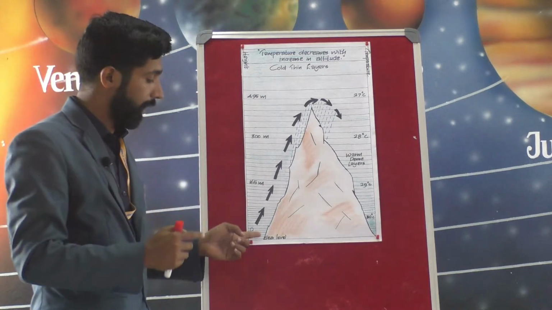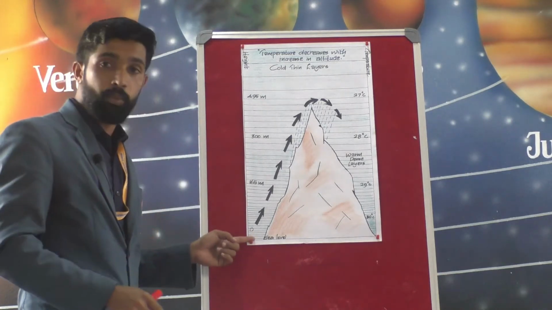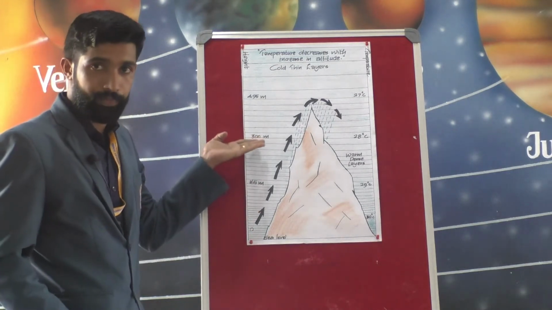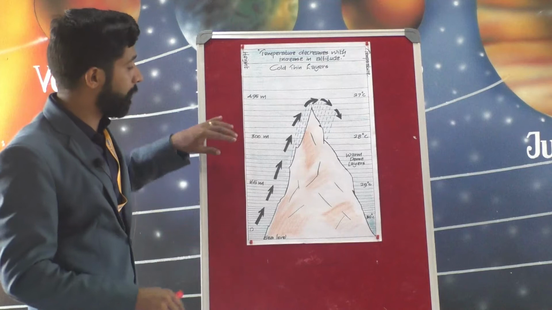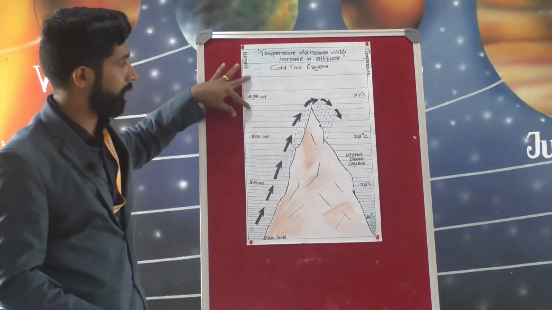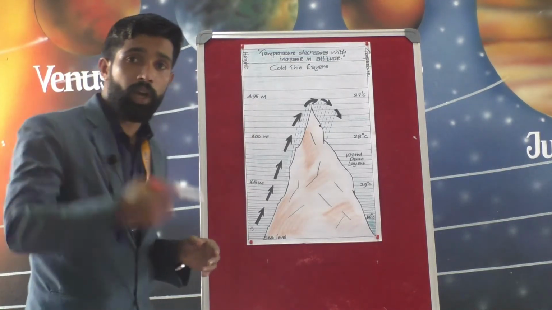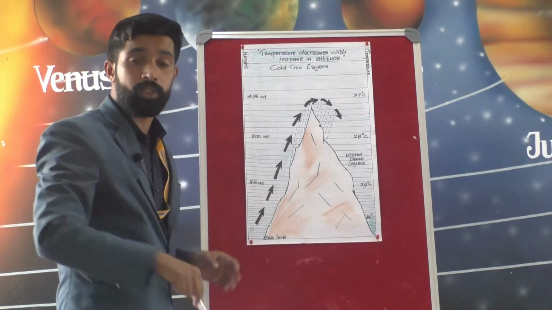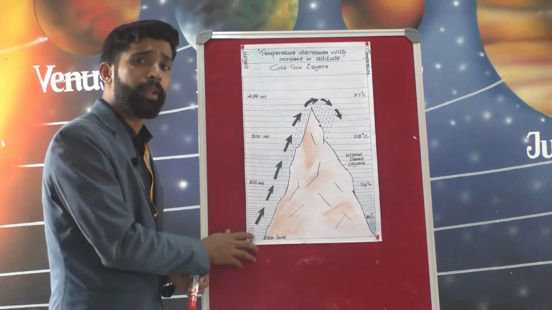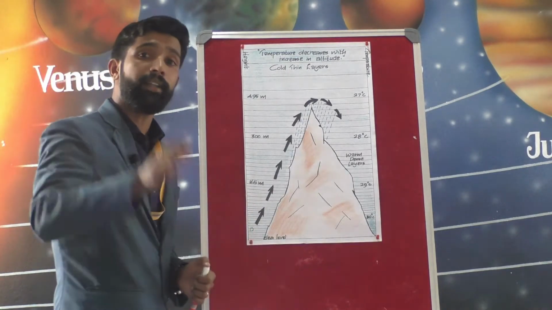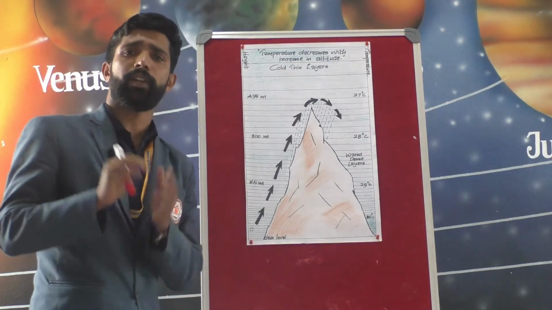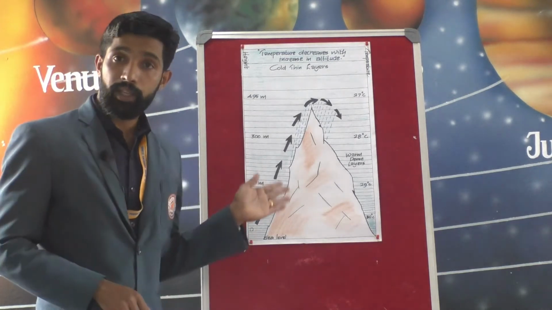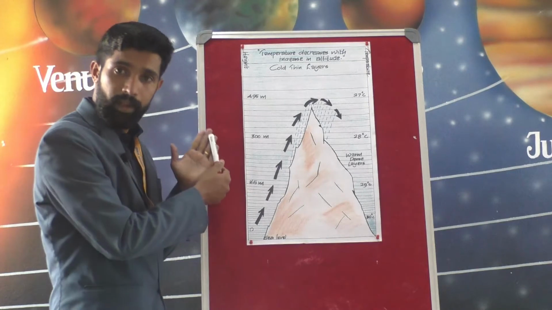heat. So, as we move on to higher altitudes, the layers of the air become thinner. It is not so thick, it is very thin. They contain a lesser amount of water vapor and dust particles, so the heat absorbed here is less.